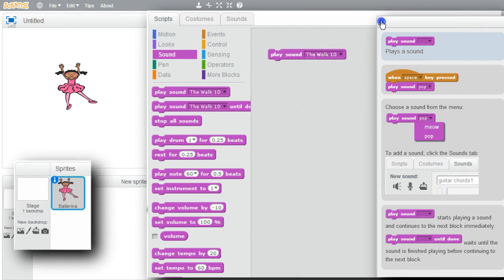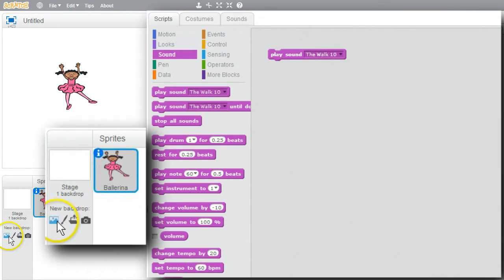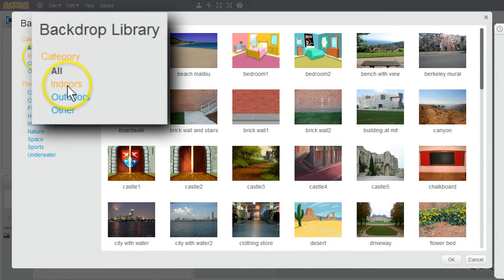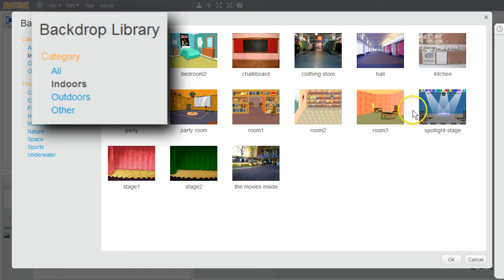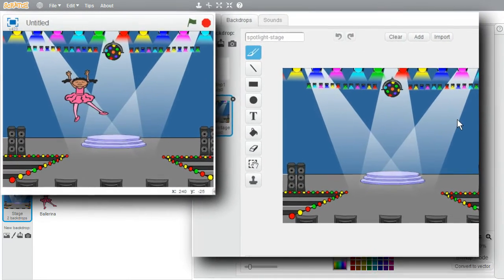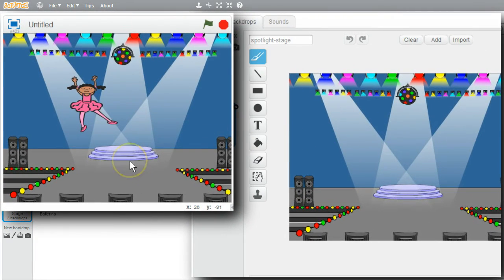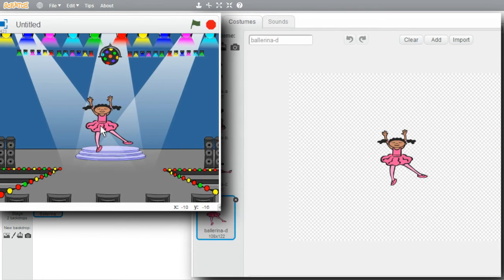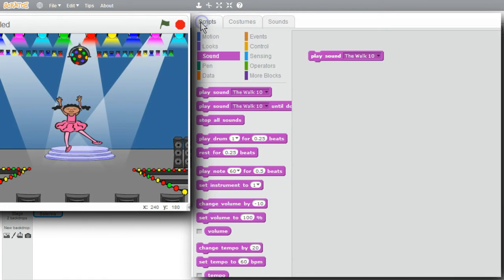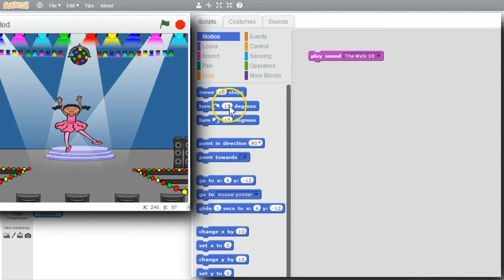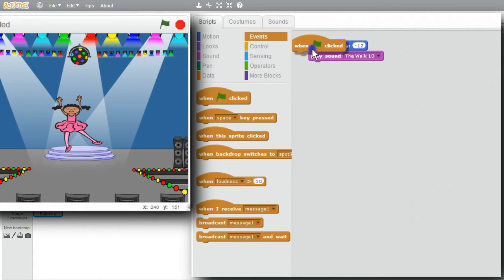I'll close Help. I'll get a stage for the ballerina to dance on, indoors. I'll use the spotlight stage. I double-clicked on it. It's my new stage backdrop now. I'll move the ballerina to the center. I'll go to Scripts, Motion. I'll get the Go-To, so the ballerina will always start here on the stage. I want to do this when the green flag is clicked. Events, green flag.